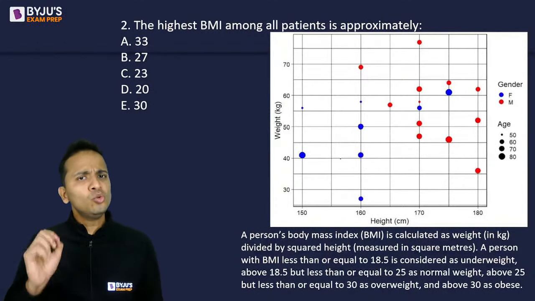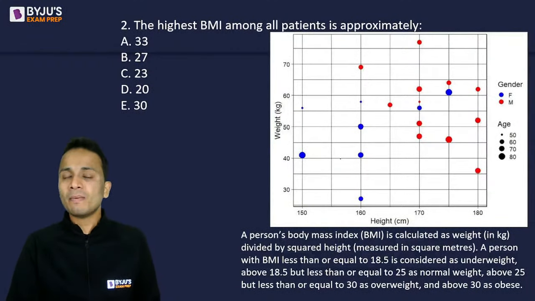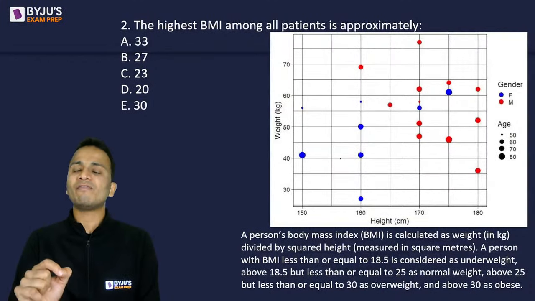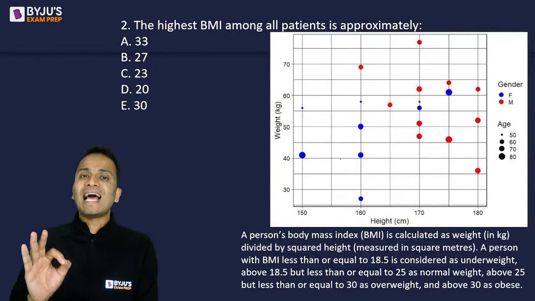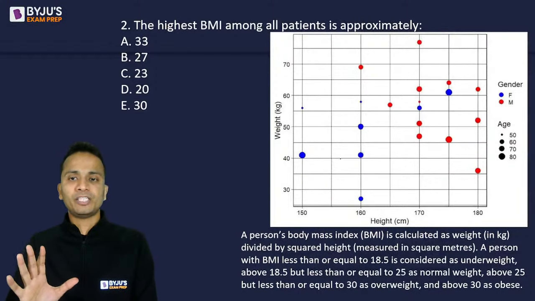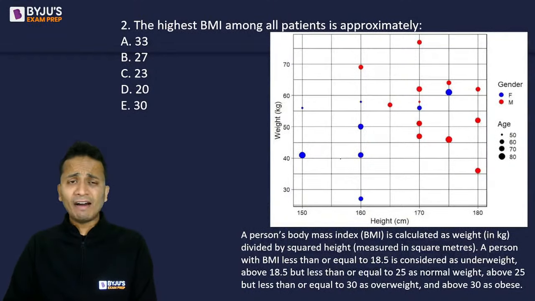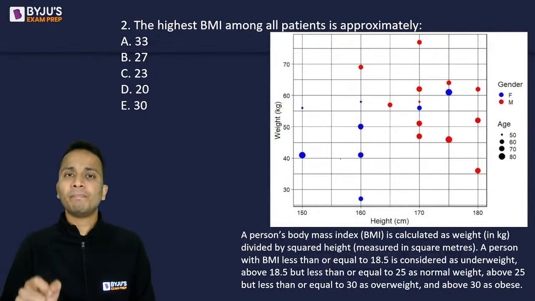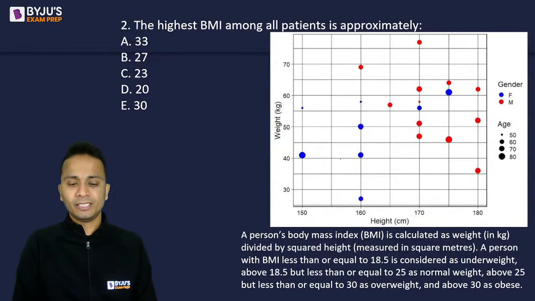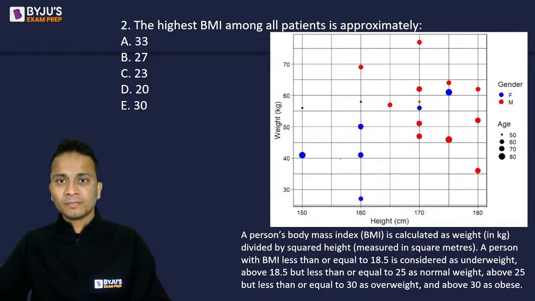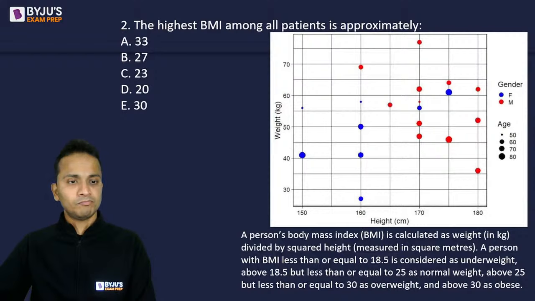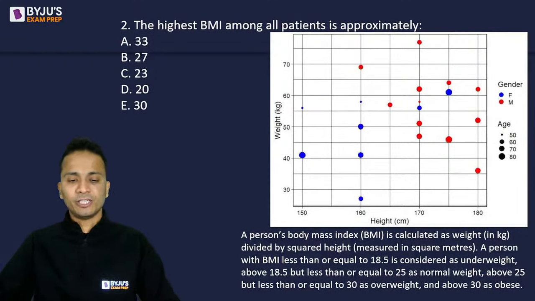Okay, so please use your brain, please use your mathematical ability, not calculations. First of all, just shortlist those patients for whom you will have to consider the data. Only consider those patients whose BMI needs to be calculated. Obviously, I will not be calculating the BMI for all these patients. I have to look for the patient whose BMI will be highest. All right. Yes, anyone, any answer for this?